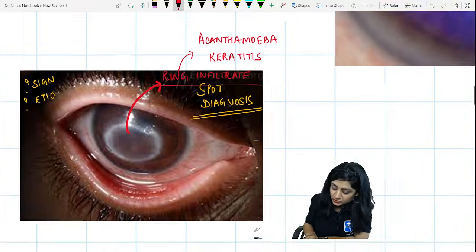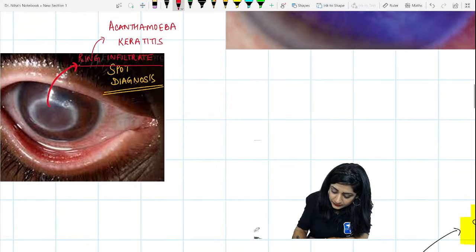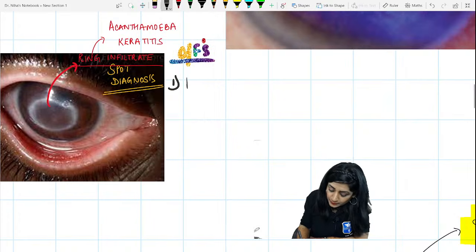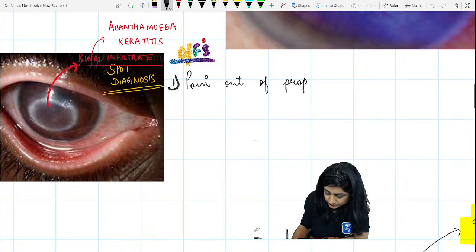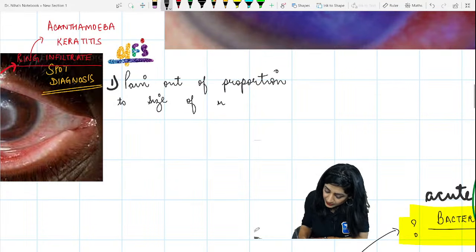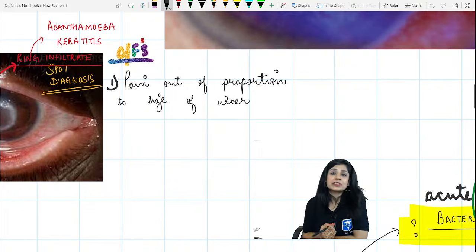What clinical features do you expect here then? What are you expecting in cases of Acanthamoeba keratitis? Here you are going to get pain which is out of proportion to the size of the ulcer.